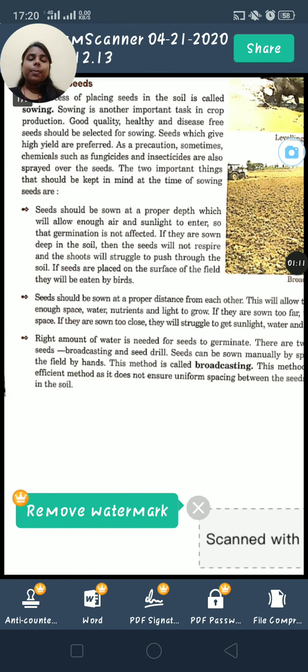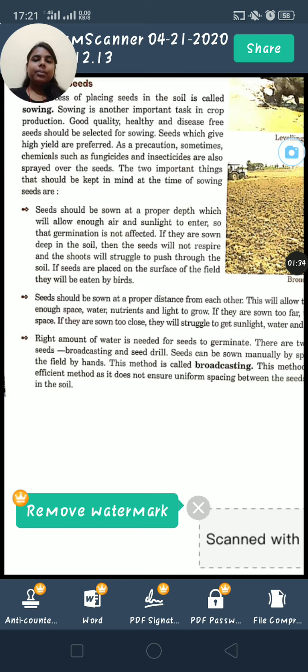Now, while sowing the seed, what are the important things that farmers have to keep in mind? The first one is that seed should be sown at proper depth, neither too deep nor at the surface.